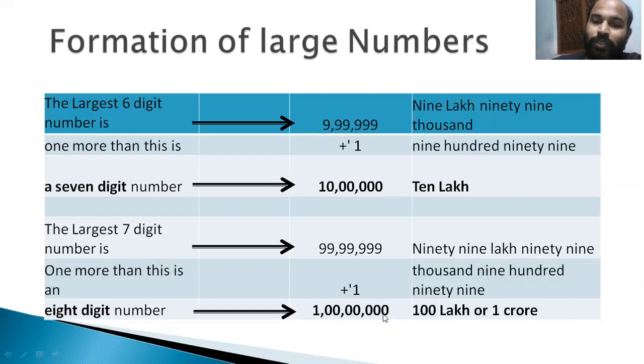So how many zeros does it have? 7 zeros. 1 with 7 zeros is known as 1 crore. Let us see other examples of crores.